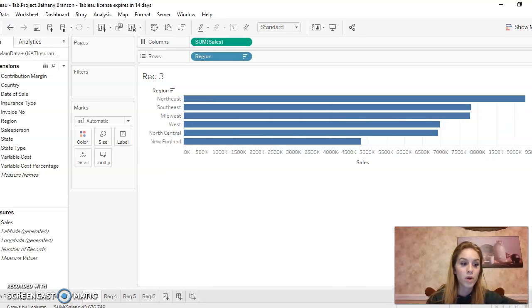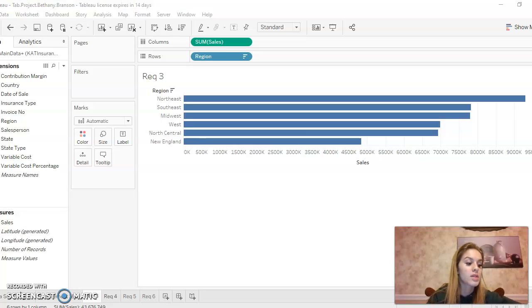For the third requirement, I put the sales in the column and the region in the rows and also organized it from highest sales to lowest. And the Northeast region had the highest in sales at $9,301,632, and New England had the lowest in sales at $4,833,311.